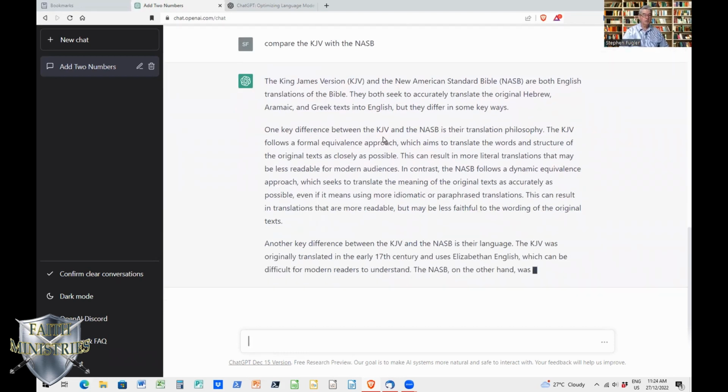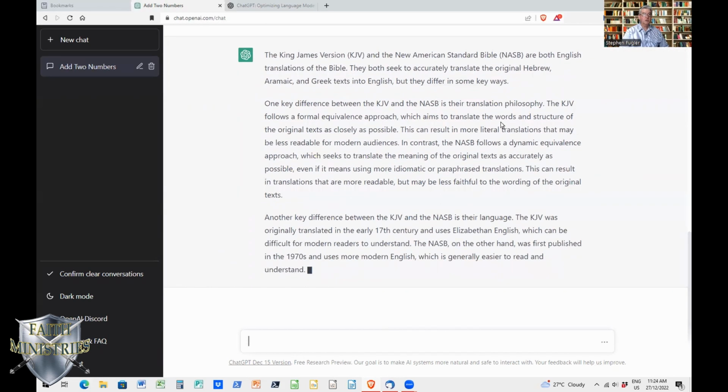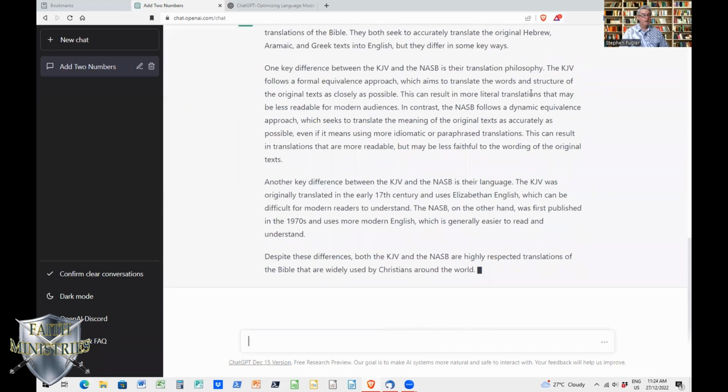One key difference is their translation philosophy. The King James Version follows a formal equivalence approach, which aims to translate the words and structures of the original text as closely as possible. This will result in more literal translations that may be less readable for modern audiences. In contrast, the New American Standard Bible follows a dynamic equivalence approach, which seeks to translate the meaning of the original text as accurately as possible. Then it goes on.